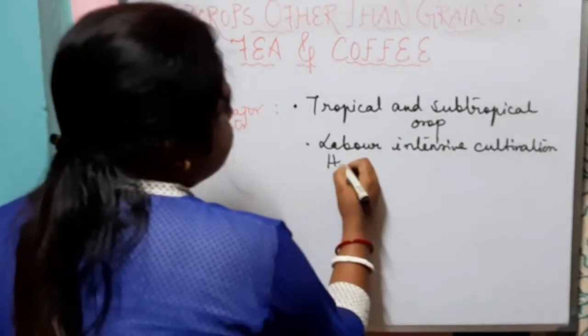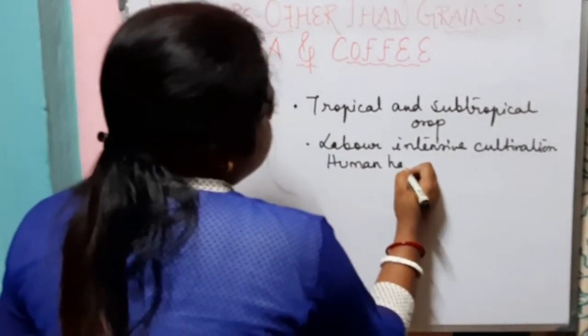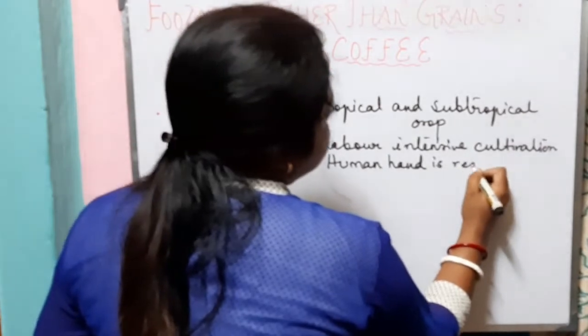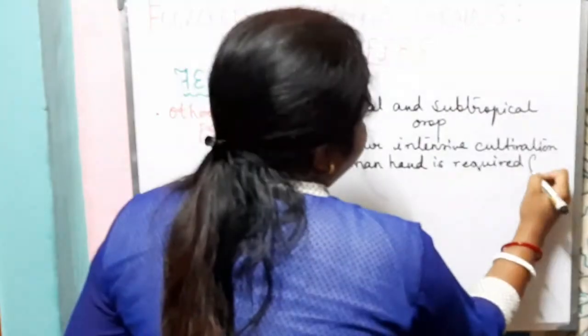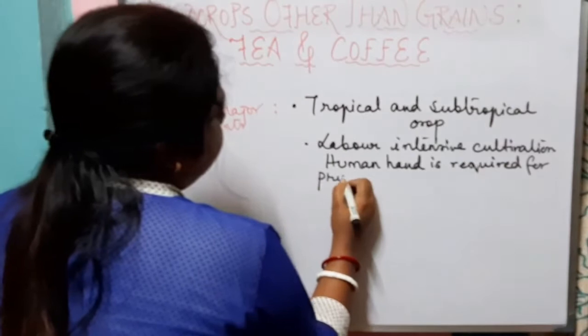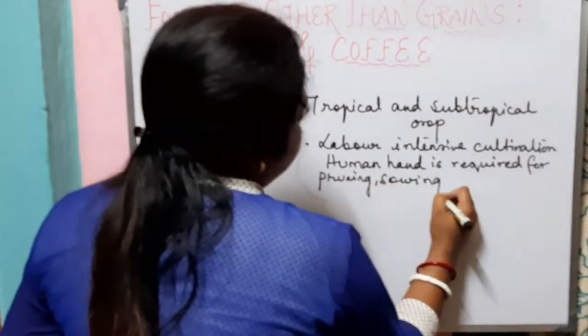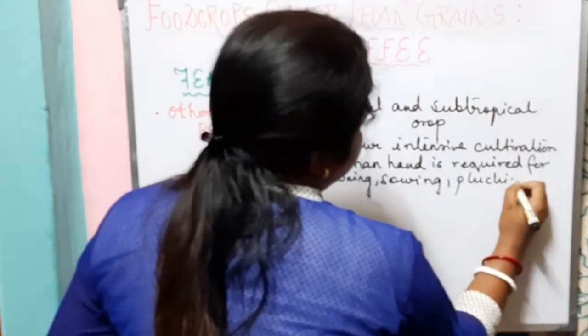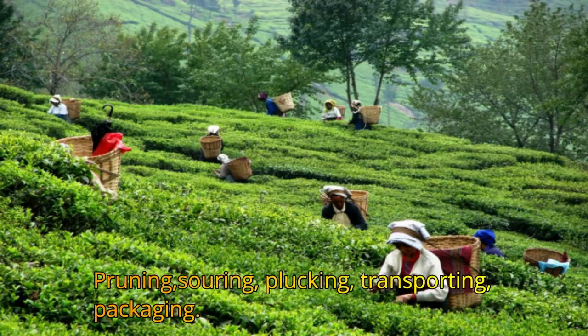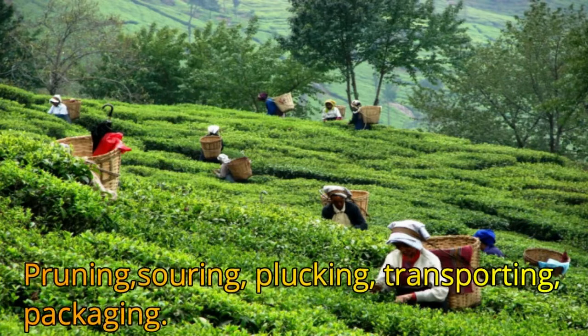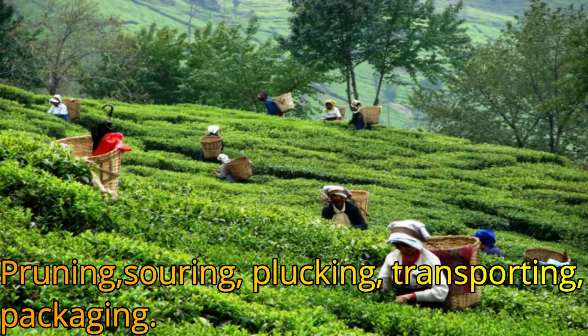A lot of human hands are required for pruning, sowing, plucking, transporting, packaging. It requires both casual and skilled laborers.